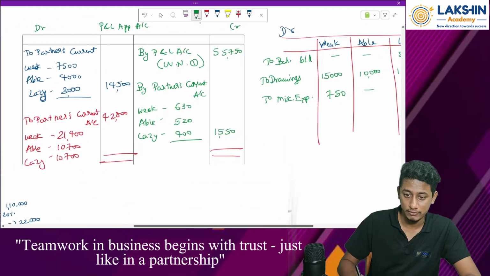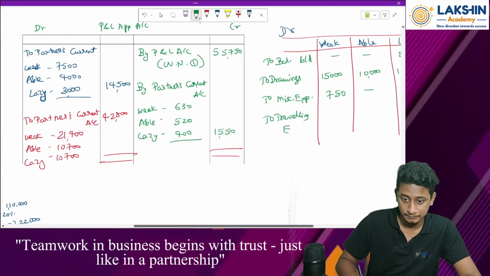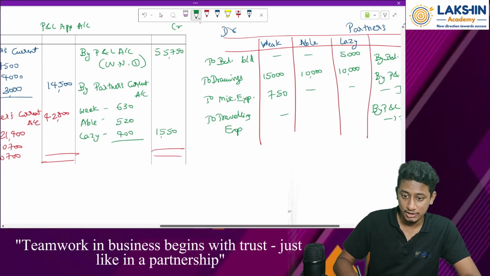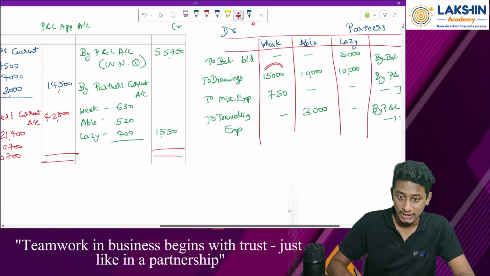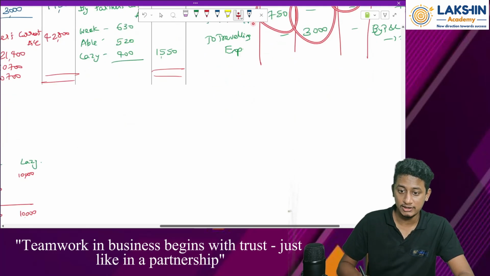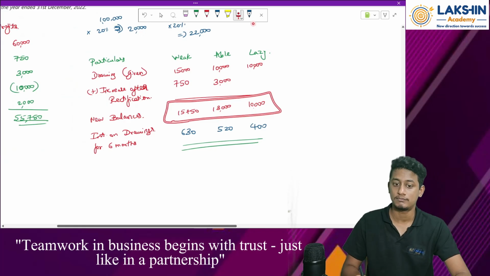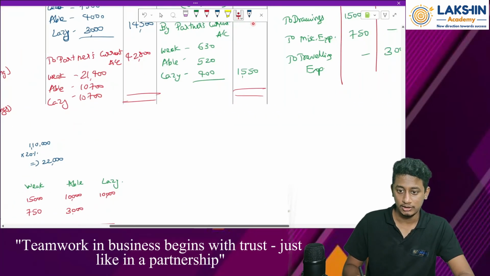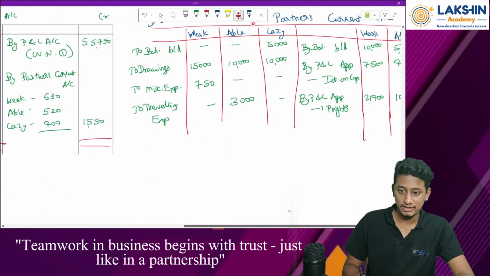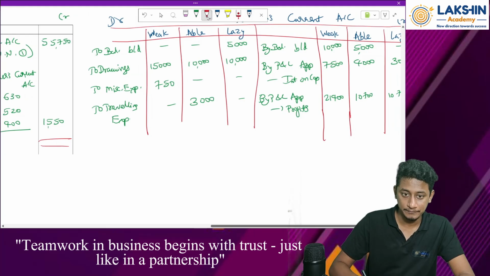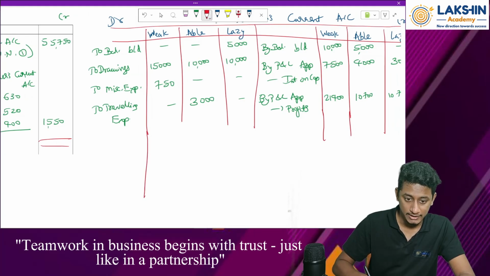Same adjustment has to be done over here. Expenditure towards able, rupees 3,000. Okay. At the end of the day, if you see, this will be totaled with these figures. If you want to check, just check it out. Okay. So drawings is done. So interest on drawings is pending, right? Interest on drawings is pending.